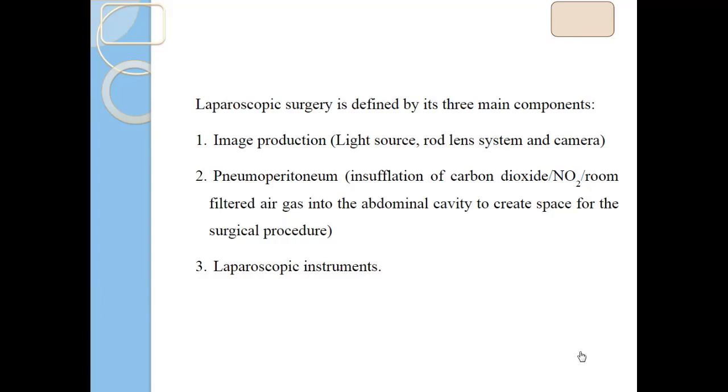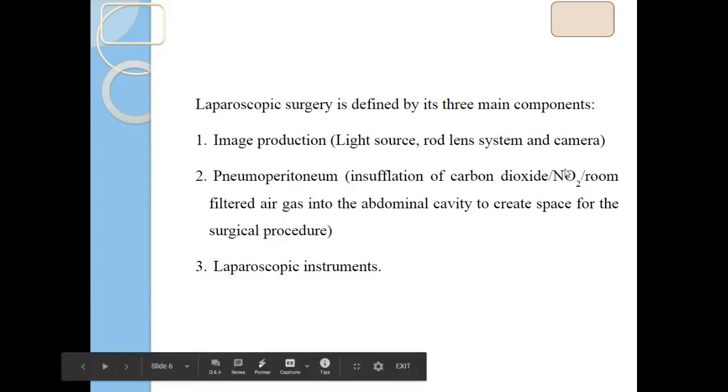One should have these laparoscopic instruments. Basically, these are what you can call laparoscopic accessories.